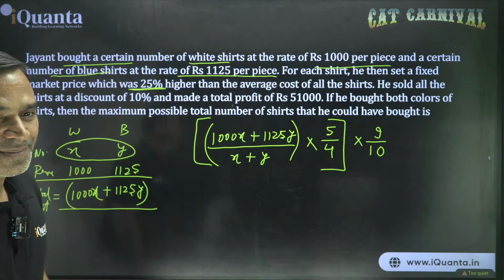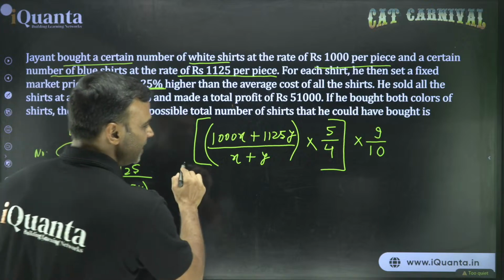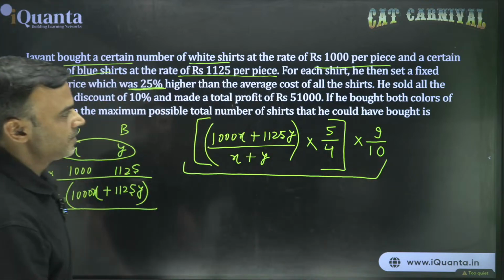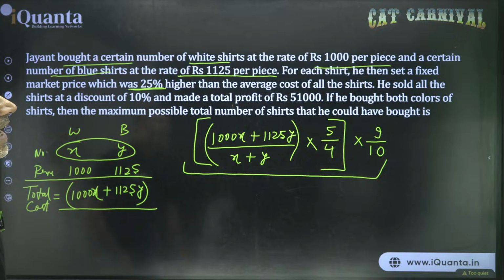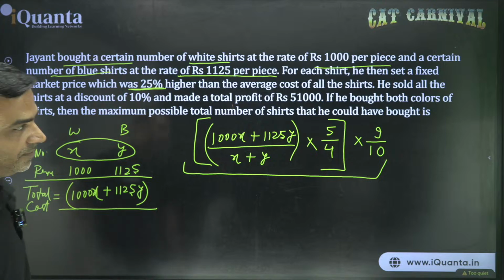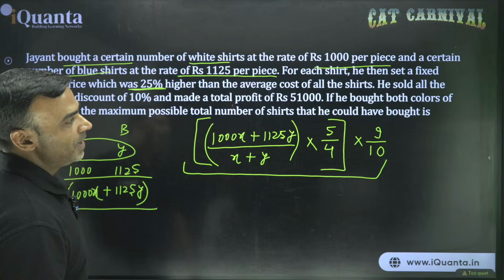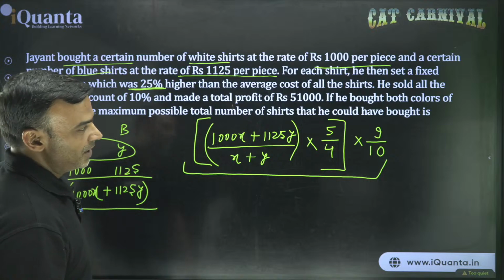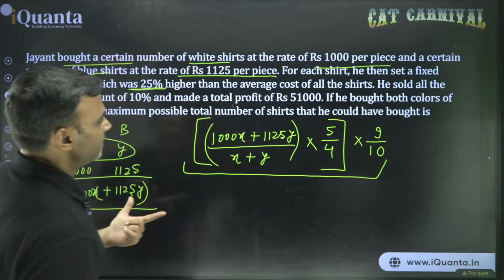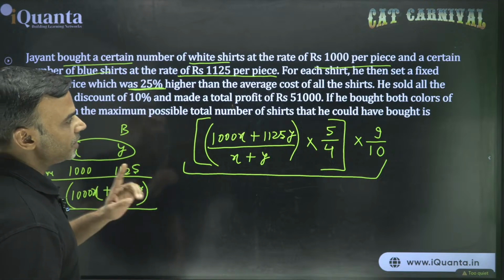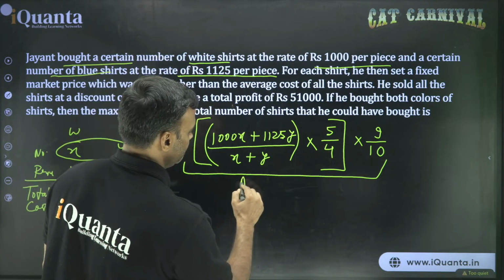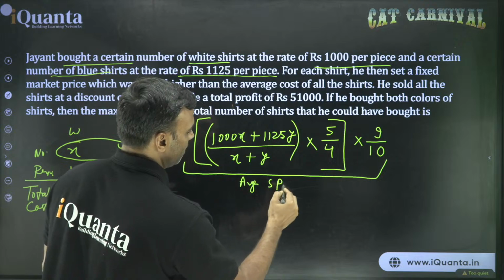Now comes the interesting part. Listen very carefully. This is the average selling price of each item. And he still made a profit of 51,000. How come? So this is the average selling price of one shirt.